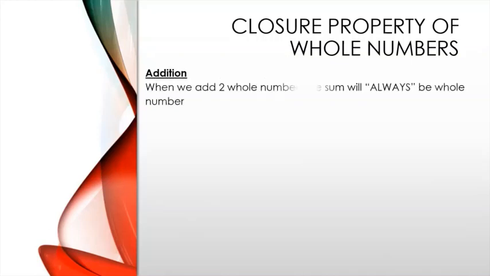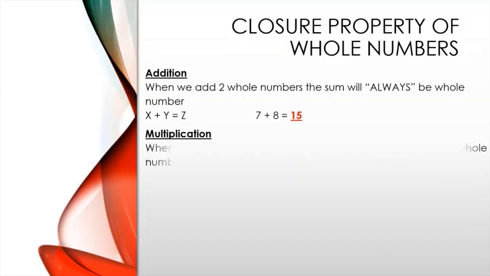In addition, when we add two whole numbers, the sum will always be a whole number. For example, x plus y is equal to z. So, we can change that to 7 plus 8 is equal to 15. In these, the answer and both the added numbers are all whole numbers.